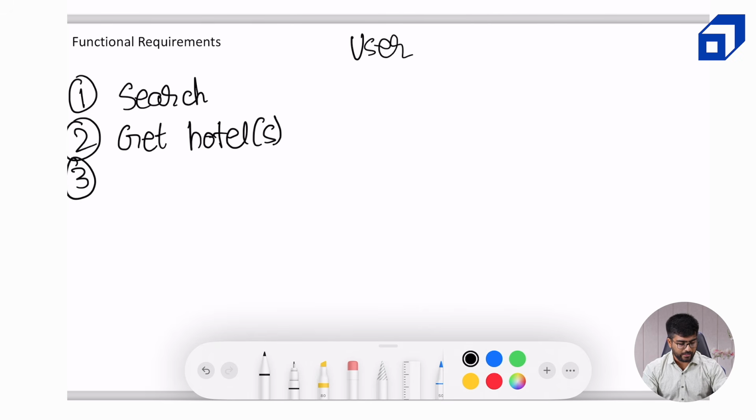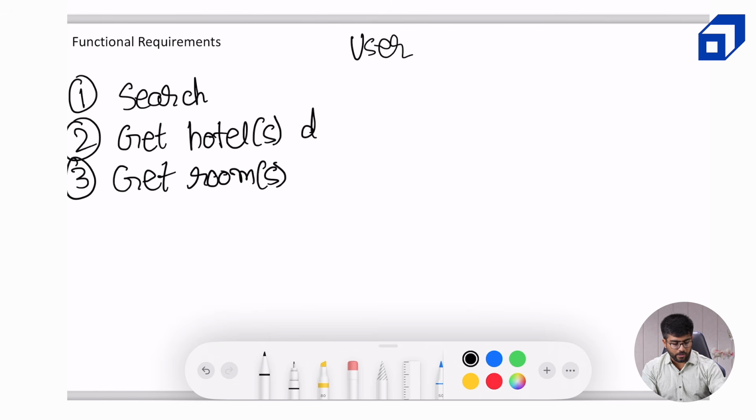And third, similarly, get rooms. If you are in the habit of understanding the customer user journeys, you would realize that customer user journeys and functional requirements are mapped with each other. So get room or rooms, and over here for both of them we would like the details. For a room the details can be, for example, whether it's swimming pool facing, what the size of the room is, is a hair dryer available in the room and so on. All the details should be present along with the room details.